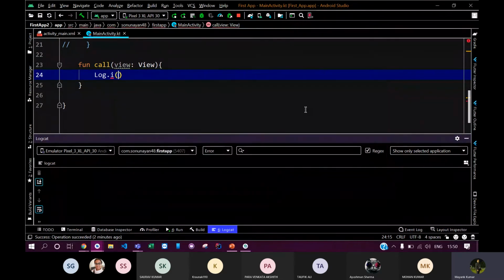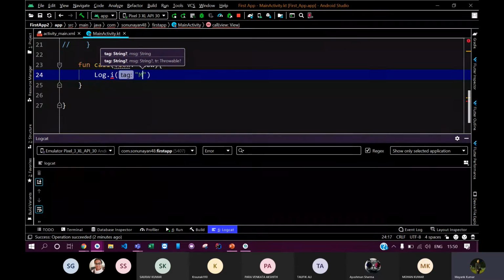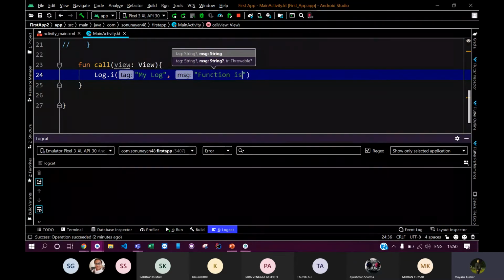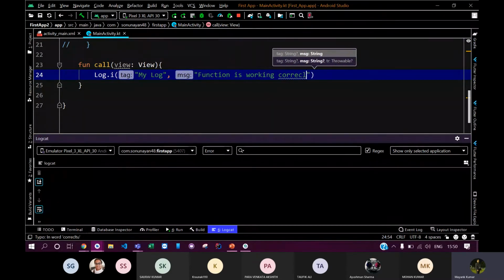This method wants two strings. The first string is the tag, meaning by what name I should find the logs. Let me use the name myLog. Now what message should be logged here? The message: function is working correctly.